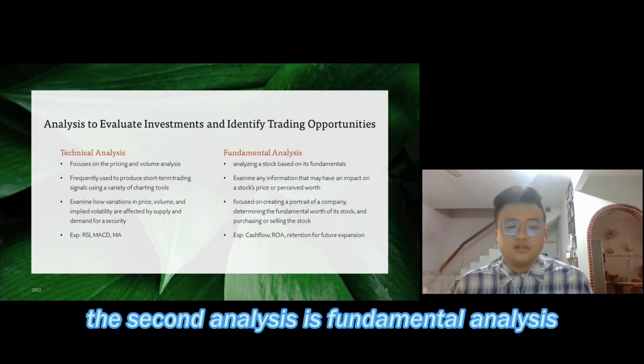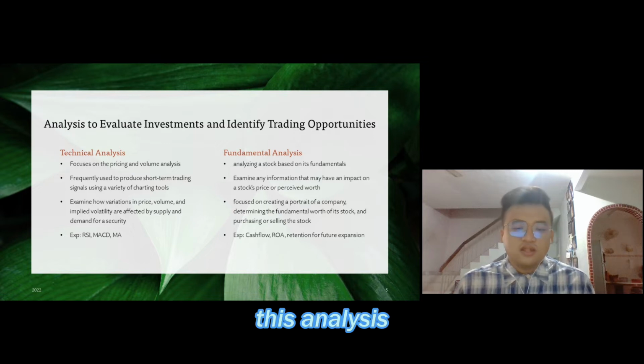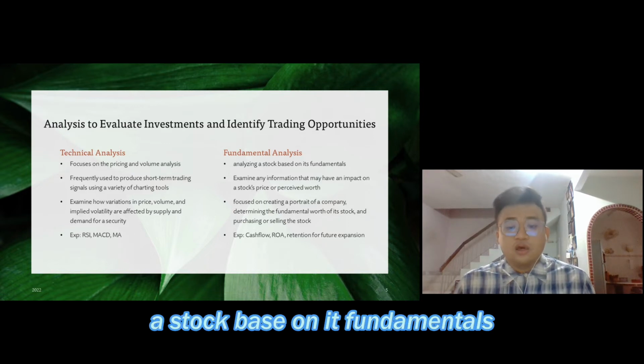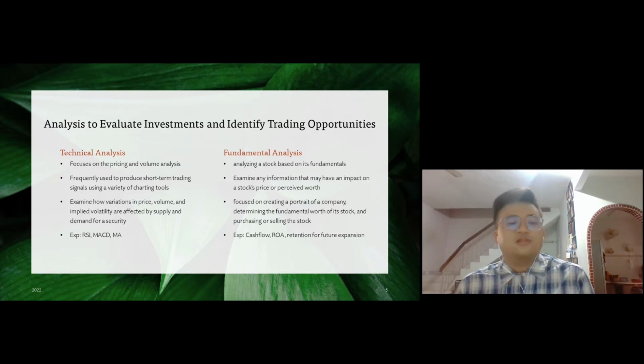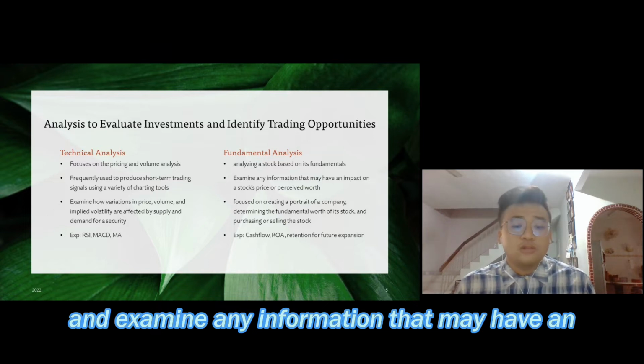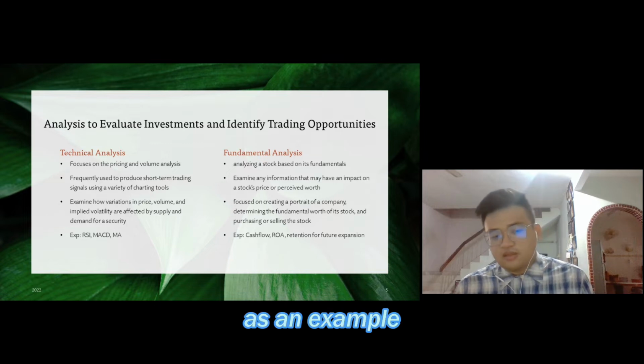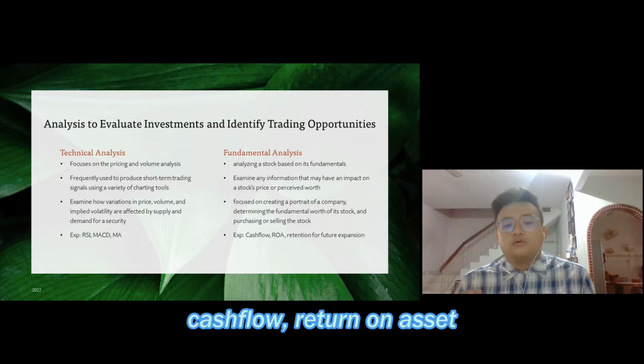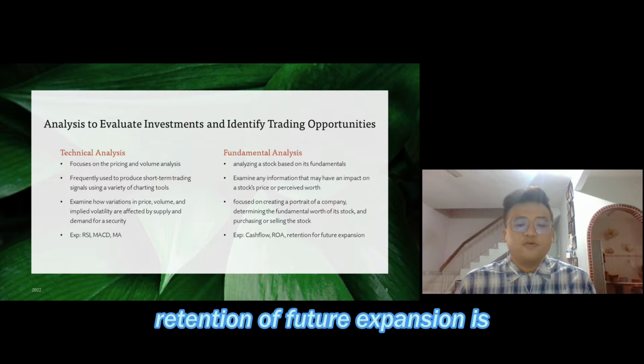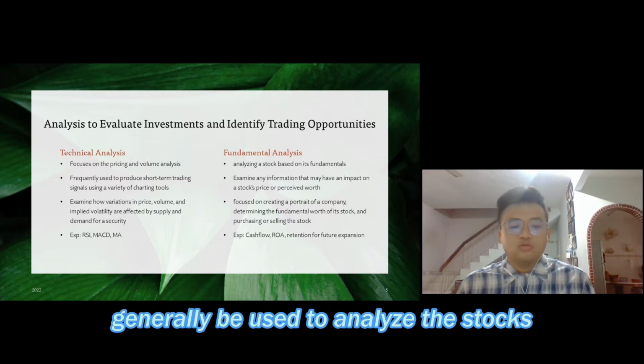The second analysis is fundamental analysis. This analysis is used when analyzing a stock based on its fundamentals and examining any information that may have an impact on a stock price or perceived worth. As an example, cash flow, return on asset, and prospects of future expansion are generally used to analyze a stock.